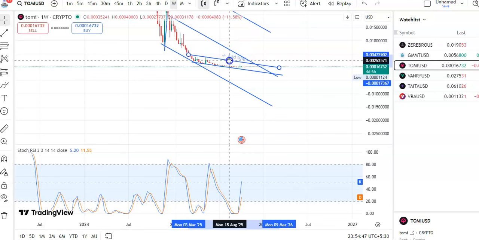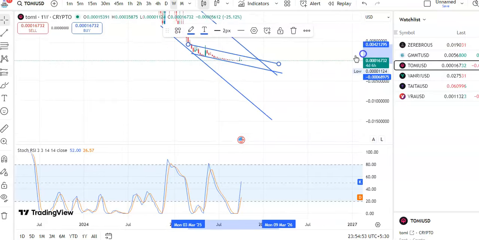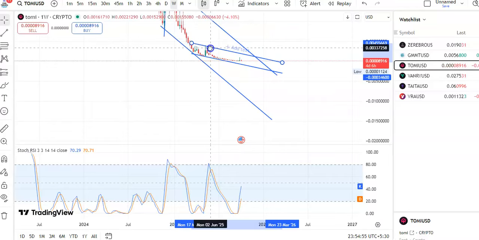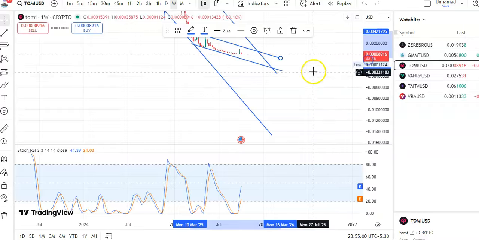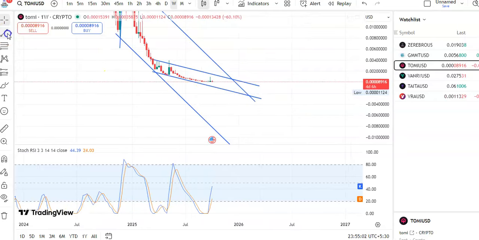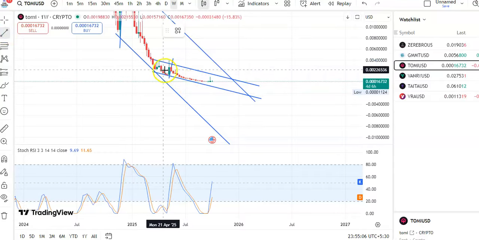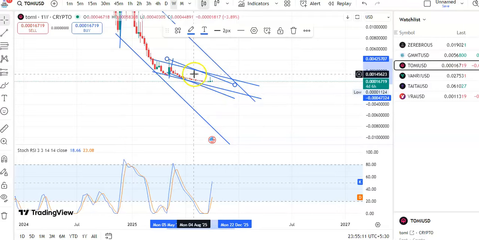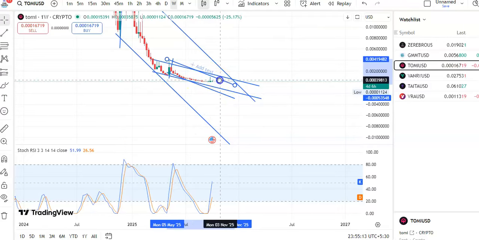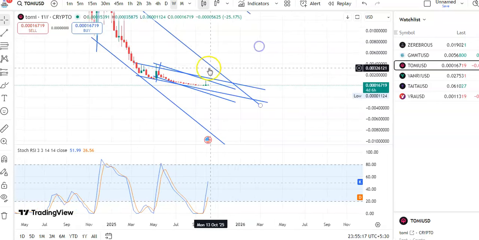Okay, so within this channel pattern only the fall is happening, and you can see previously after this fall the candles have gone up. Again you can see the breakout happened and then candles started falling. So if you draw the trend line, you can see previously candles went up and then the downtrend started. So this is the support trend line and this is the resistance trend line. Okay, so within this channel pattern only the fall is taking place.